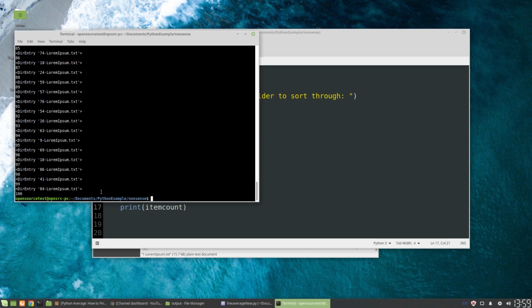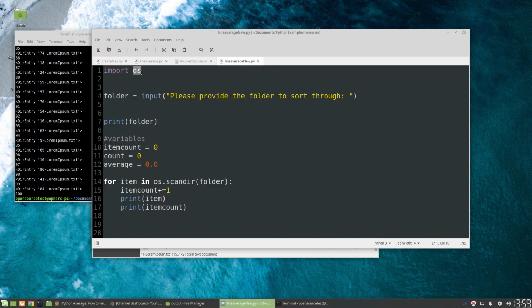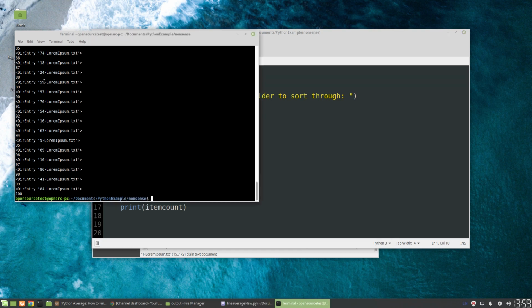We're pulling in each of these files, and we're getting the directory entry. This is telling us what file it is. This syntax doesn't look the same, but this is the way Python is reading through the folder. Using this package of OS, when it does a scan directory, it reads the files like this. So there's a directory entry and it's here. Now the reason Python knows that we need to go to output is because output is a subdirectory of where this file is. You could go further down. If you had multiple directories and other things, you could go pretty much anywhere in the operating system, but you would need to give the exact location of the directory.